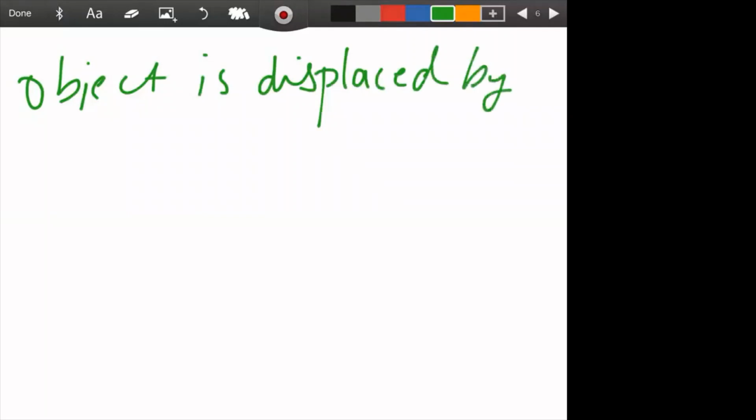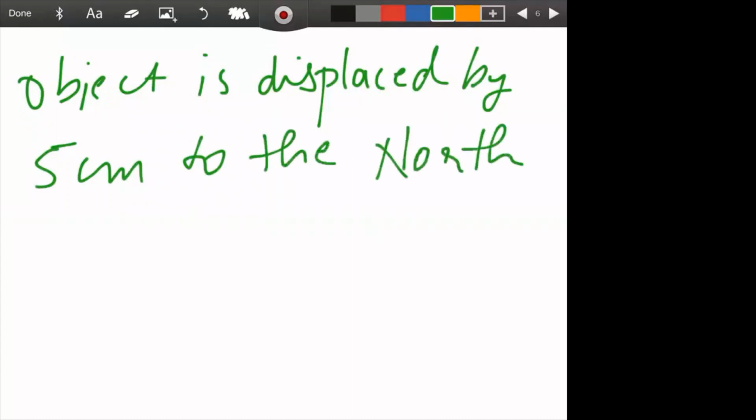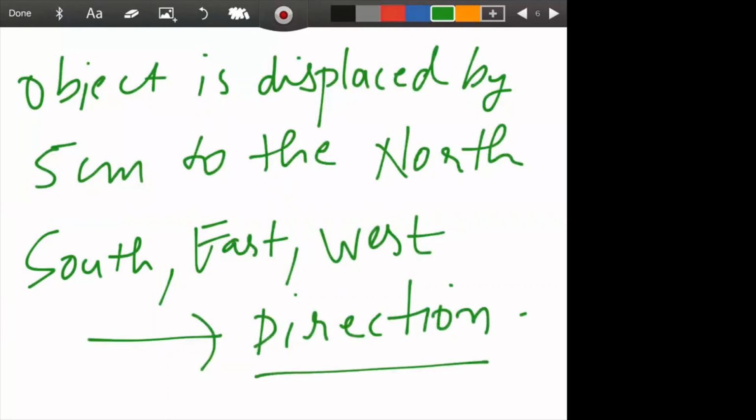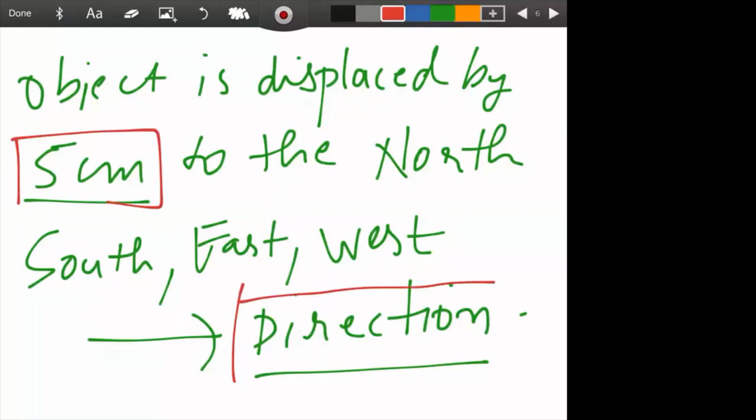by 5 centimeter where? To the north, or the south, or the east, or the west, or whichever direction. So what information should I give you? Along with the value of 5 centimeter, I should also tell you the direction. This is the magnitude, 5 centimeter.